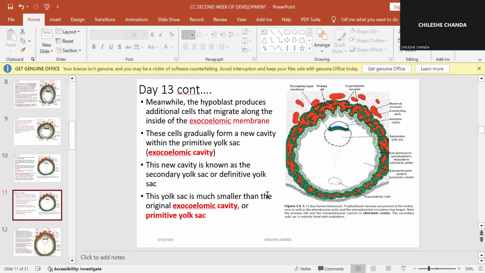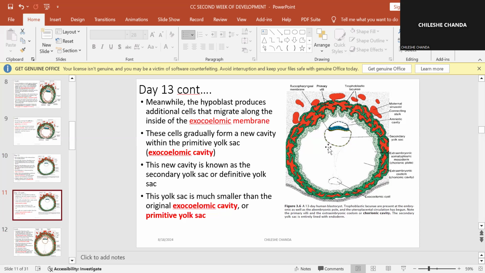Meanwhile, the hypoblast, remember those two layers of the embryoblast, we have the hypoblast and the epiblast. So the hypoblast produces additional cells that migrate along the inside of the primitive yolk sac. Okay, they migrate from the hypoblast again.